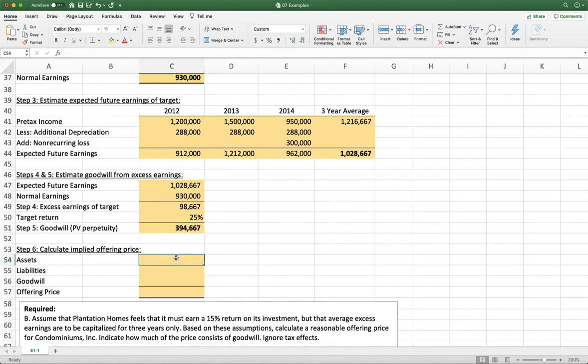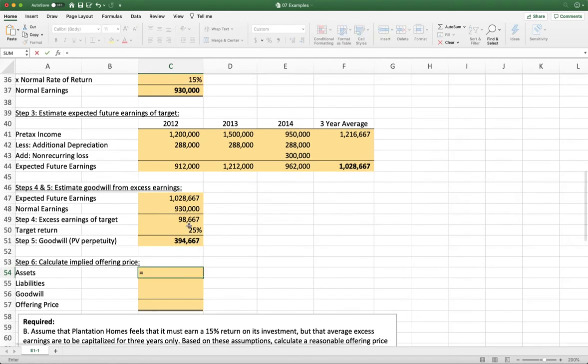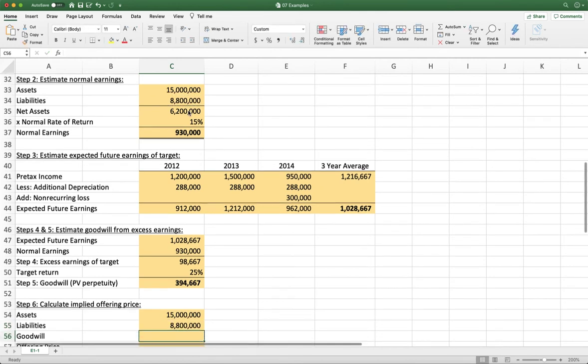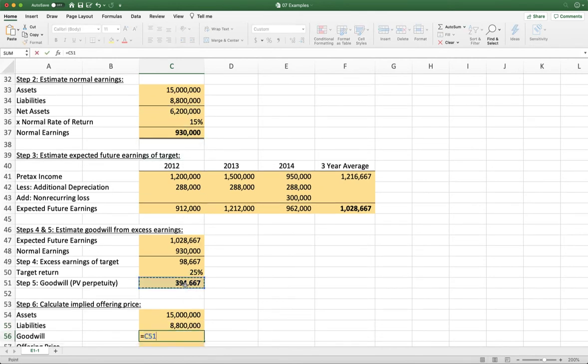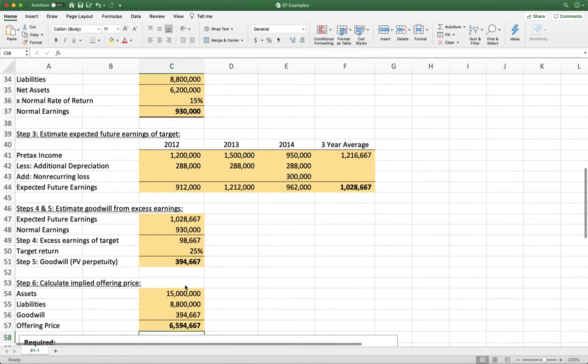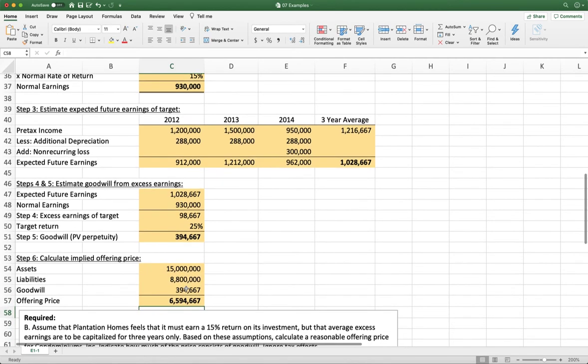Okay, so then we need to figure out our offering price. So remember, we'd be willing to pay for the assets, which were $15 million. They're going to make us take the liabilities, which are $8.8 million. And we'd also be willing to pay for goodwill, or that future earnings potential. So our offering price would be our assets less our liabilities plus that goodwill. So we think, based on these calculations, we'd be willing to pay about $6.6 million.